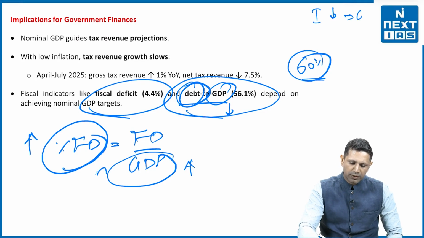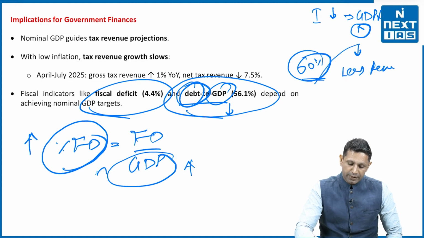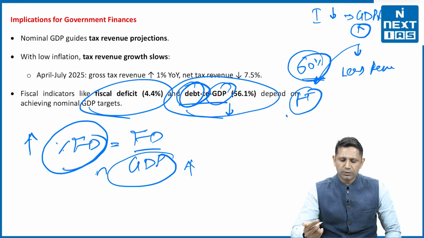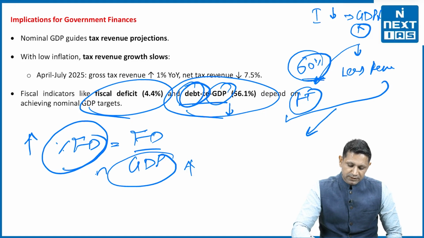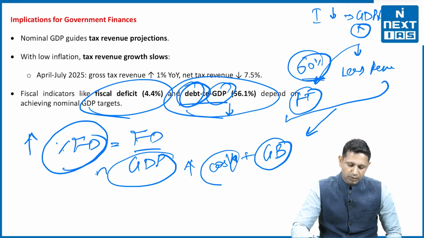Inflation is low. It leads to GDP being low, the nominal GDP being low. It results in less revenues with the government, and also it results in the fiscal targets being overshot. Both of these things lead to more government borrowing, and the borrowings will be costly.